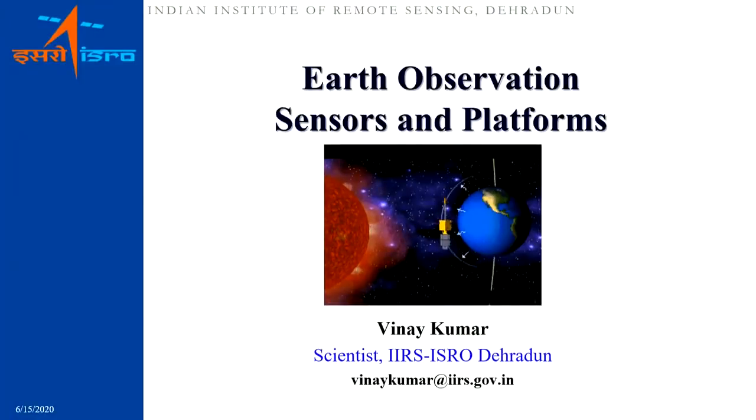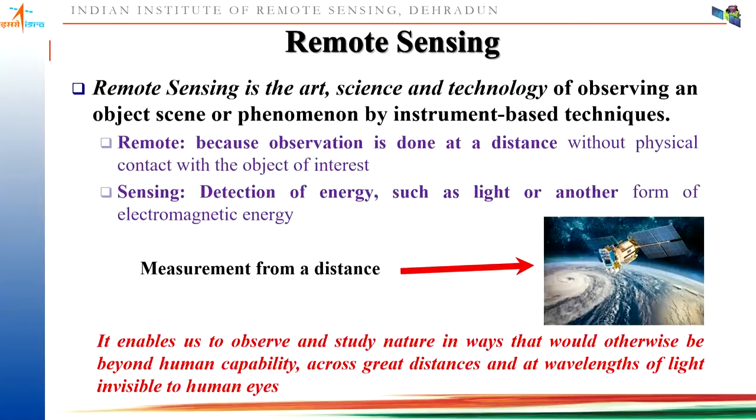So, Earth observation sensors include the different sensors which are placed on different platforms for capturing information of the Earth. For that, you have to go through some of the basics, that is, remote sensing. So normally, remote sensing is what? It is the art, science and technology to observe an object or phenomenon by instrument-based techniques.